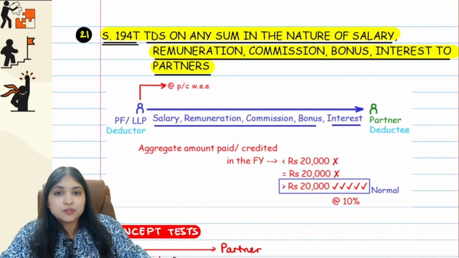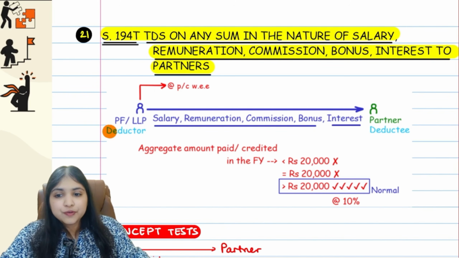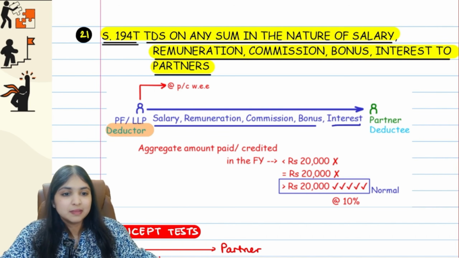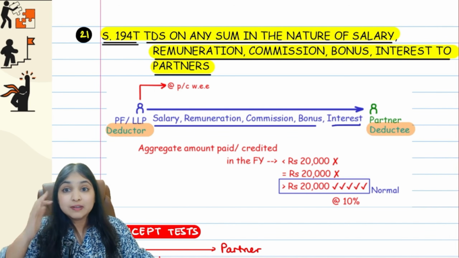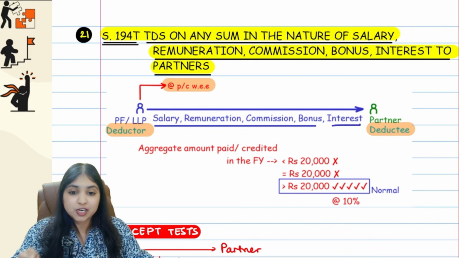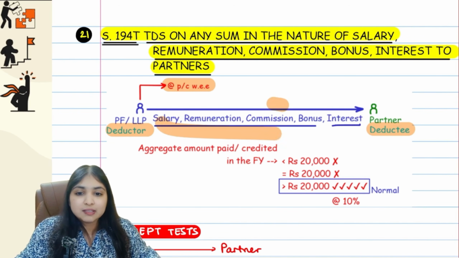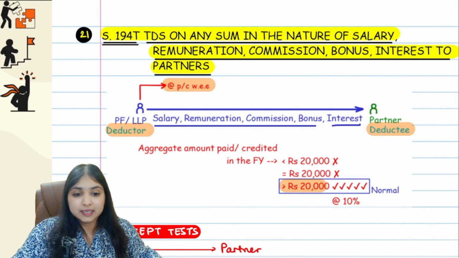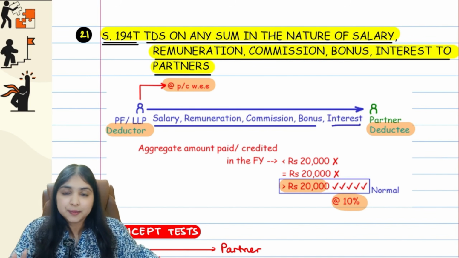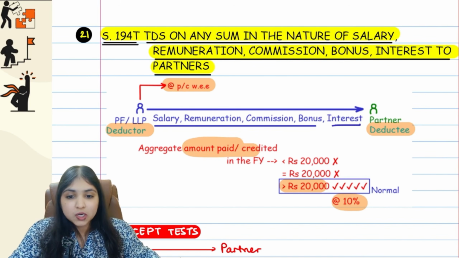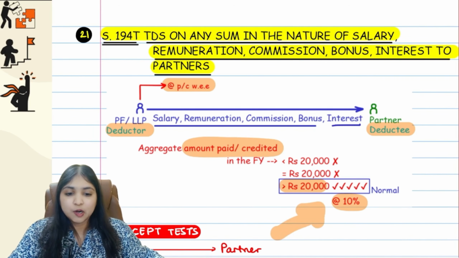So at source, the firm will deduct tax, guys. So the firm will become the deductor of tax and the partner will become the deductee of tax. Okay. Now they will deduct tax at the time of payment or credit, whichever is earlier. The limit over here is 20,000. Only if this aggregate put together happens to be more than 20,000, only then there will be TDS at the rate of 10%. Alright, if the amount paid or credited in the year is more than 20,000, then TDS at the rate of 10% will apply.